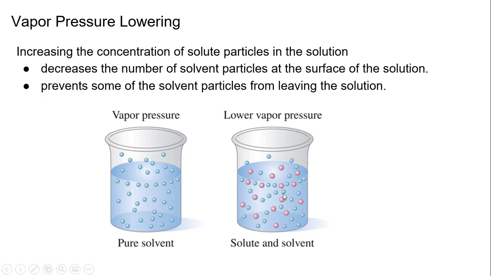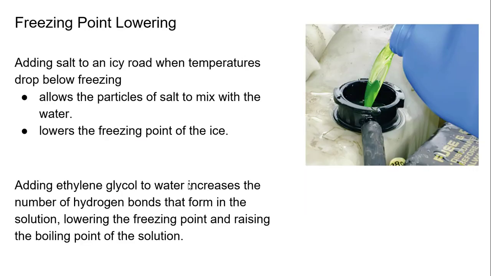So same thing as a crowded room. It has to pass all these solutes to work its way out, which slows the amount of water molecules that leaves, thereby lowering the vapor pressure because there's not as many water molecules above the surface. As water molecules evaporate, they start creating their own vapor pressure above the surface of the solvent or solution. If it's pure solvent, it's just water. But if it's a solution, the vapor pressure is lower because the water cannot leave as easily, so there's not as many molecules building up right above the surface of the solution.